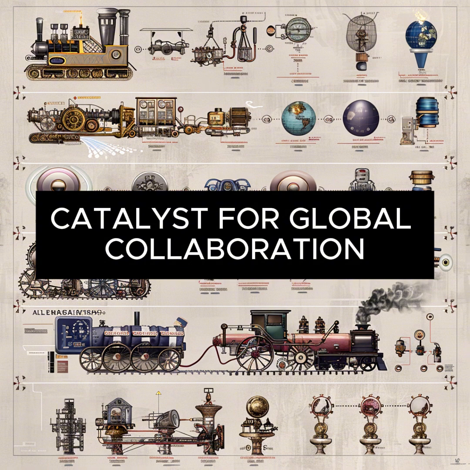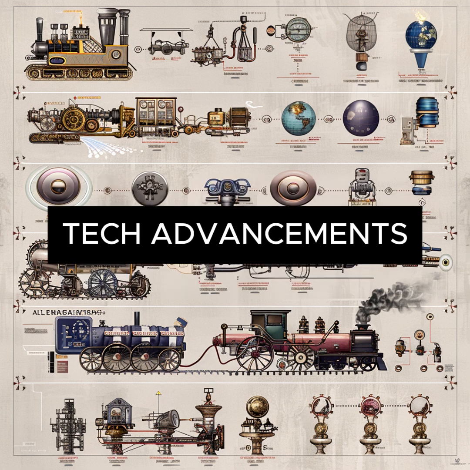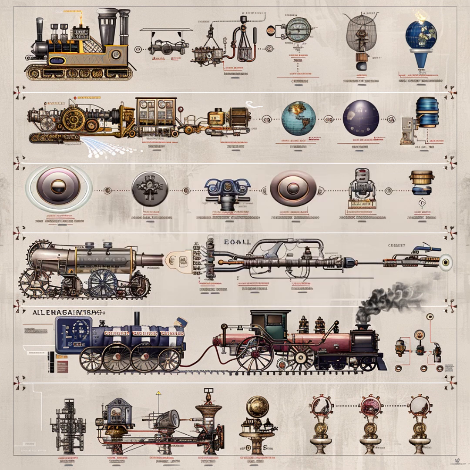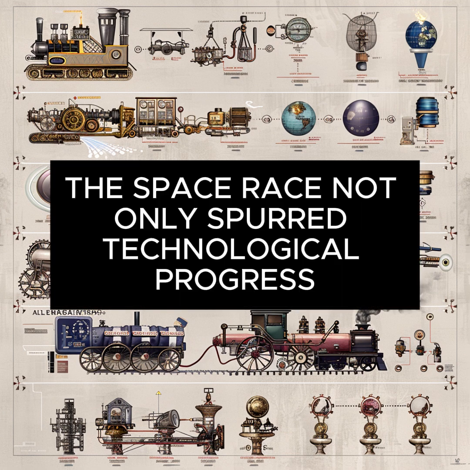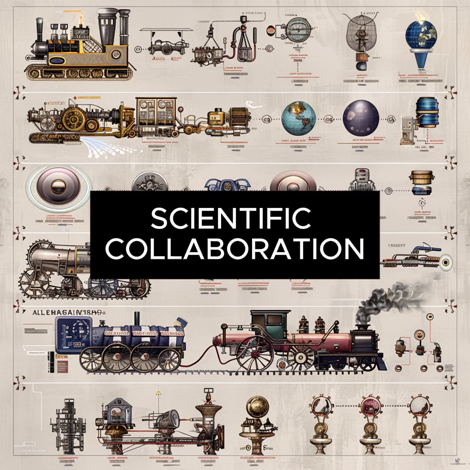27. Catalyst for global collaboration. Takeaway: Historical revolutions have shown that tech advancements often lead to greater international cooperation. Example: the space race not only spurred technological progress, but also fostered international scientific collaboration.